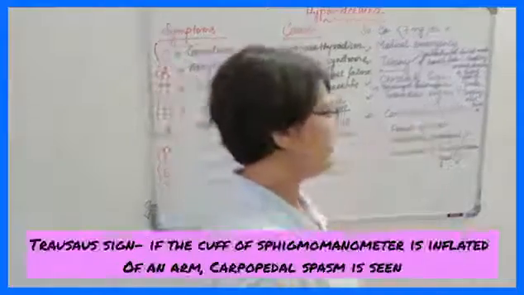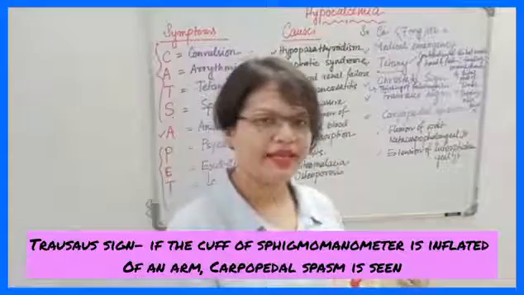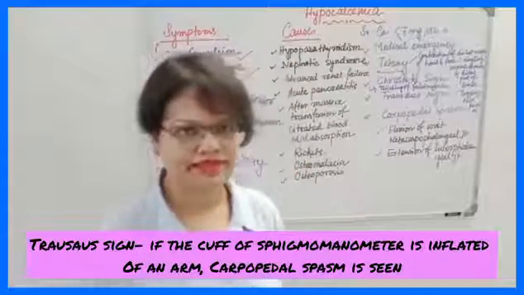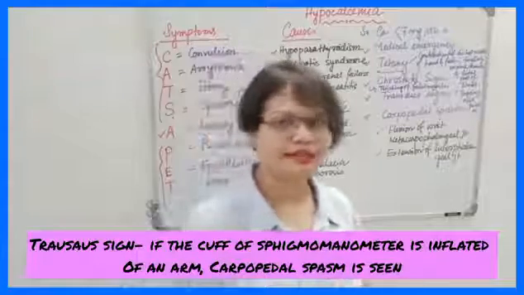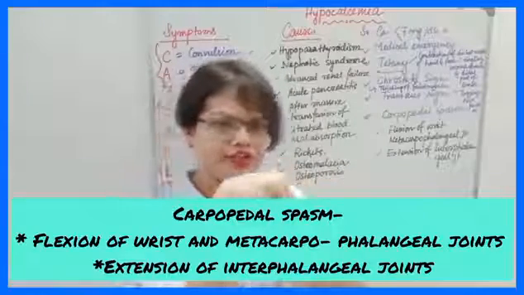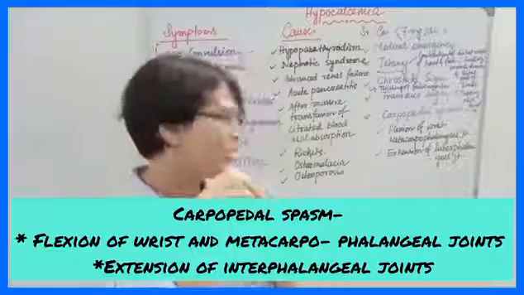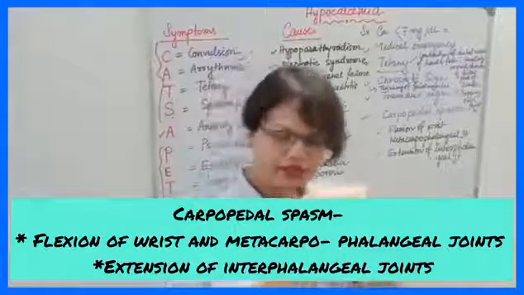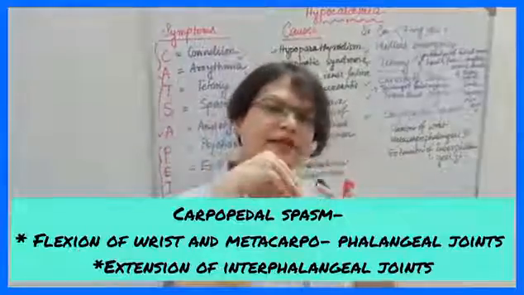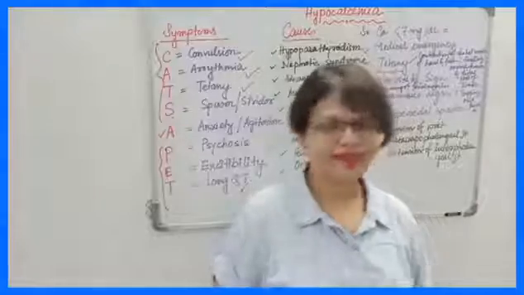What about Rosser's sign? When the pressure is increased by the BP measuring machine, that is the sphygmomanometer, there is carpopedal spasm. So now the question is, what is carpopedal spasm? That is the flexion of the wrist joints and metacarpophalangeal joints and extension of the interphalangeal joints. I repeat, flexion of the wrist joint and metacarpophalangeal joints and extension of the interphalangeal joints, that is called carpopedal spasm. So that is all about hypocalcemia.